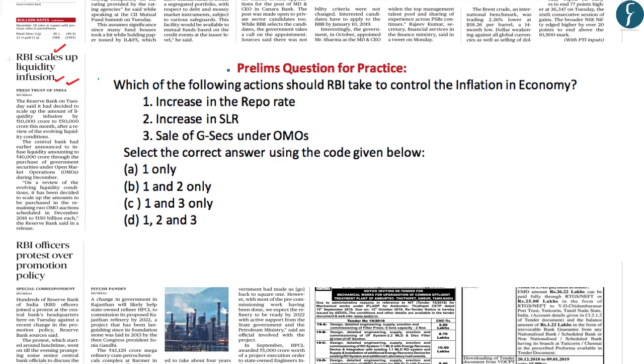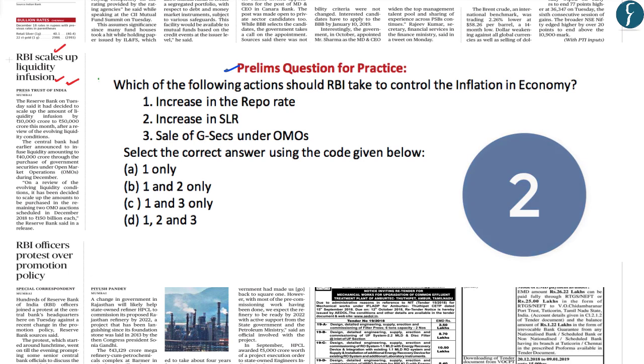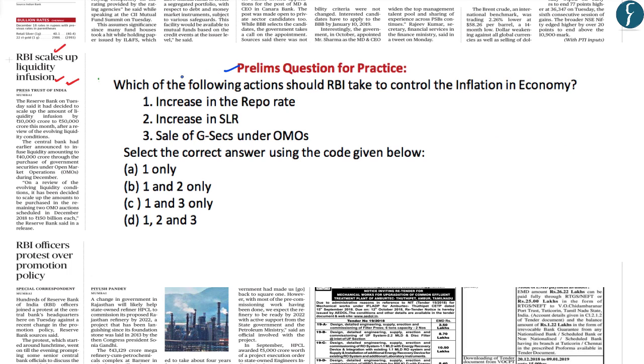Based upon the discussion which we had, this would be a prelims question for practice. Please try to solve this question. We will be discussing the answer after 5 seconds. The question here is, which among the following actions can be taken by the RBI to control the amount of inflation in the economy? The first option is increase in the repo rate.